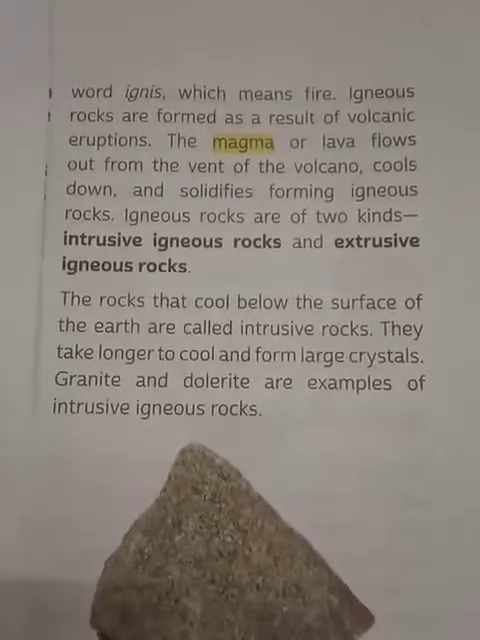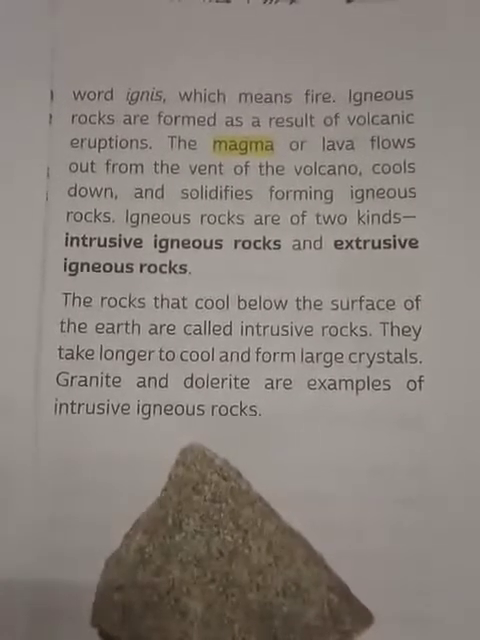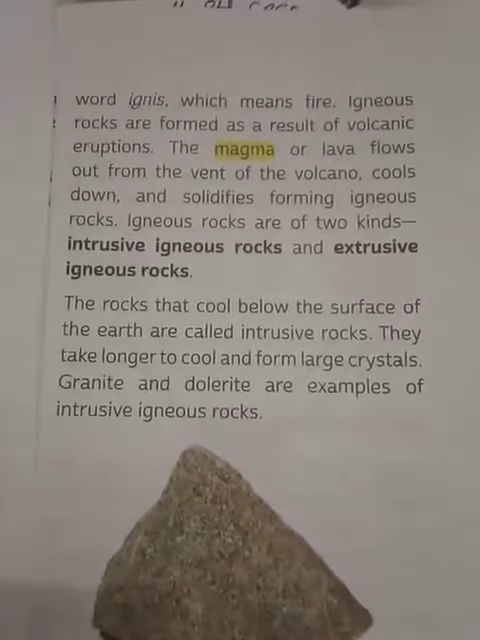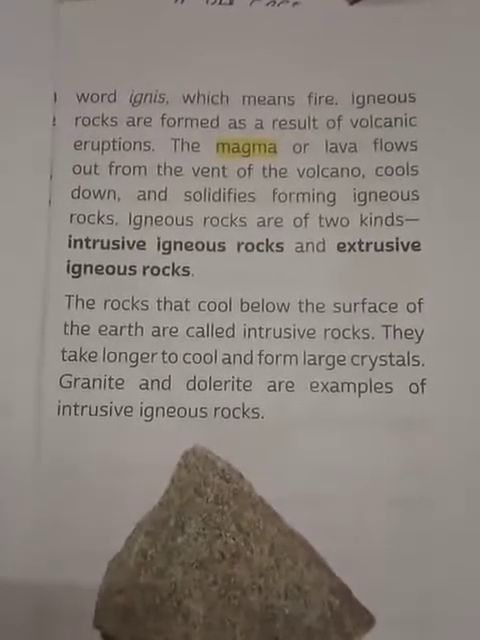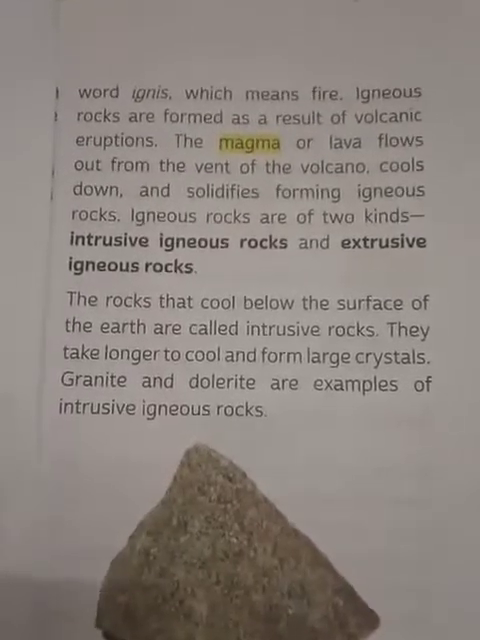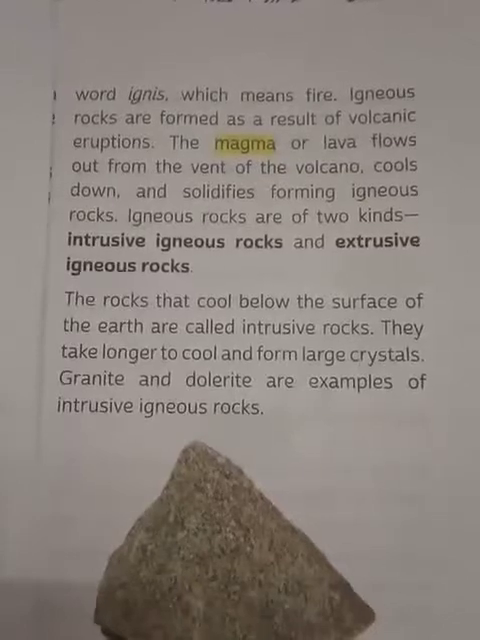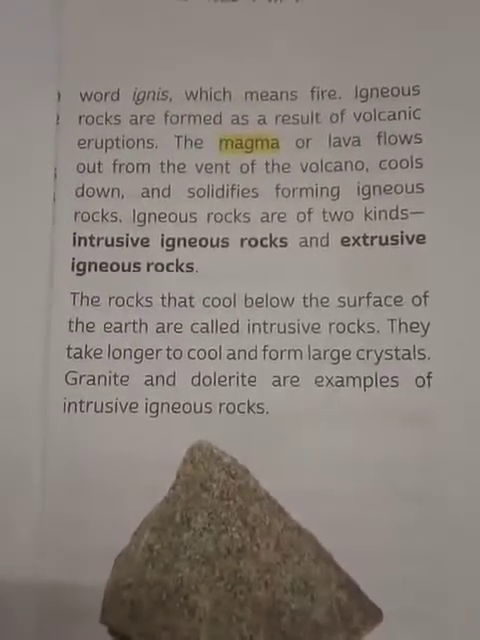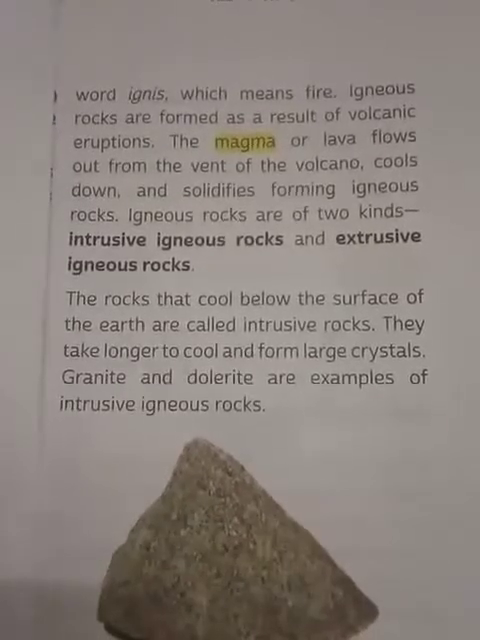So due to the result of the volcanic eruptions, the lava which flows out of the volcano, once it cools and becomes solid, forms igneous rocks. Again, igneous rocks are of two kinds. Which are those? Intrusive igneous rocks and extrusive igneous rocks.